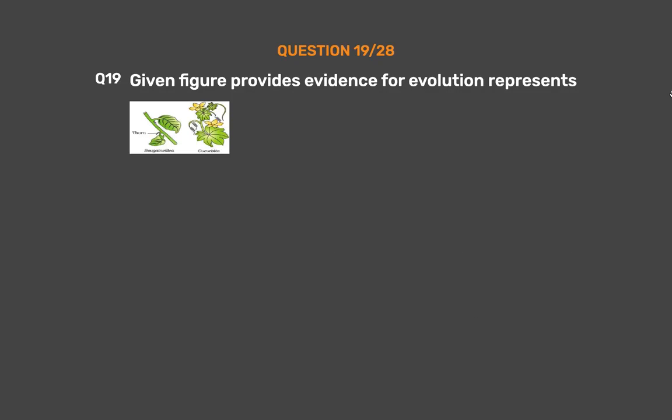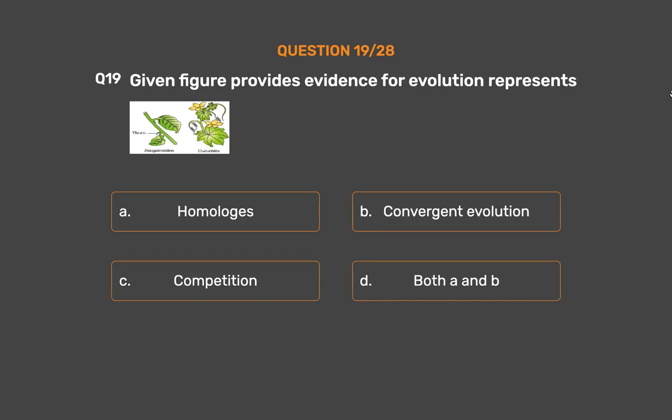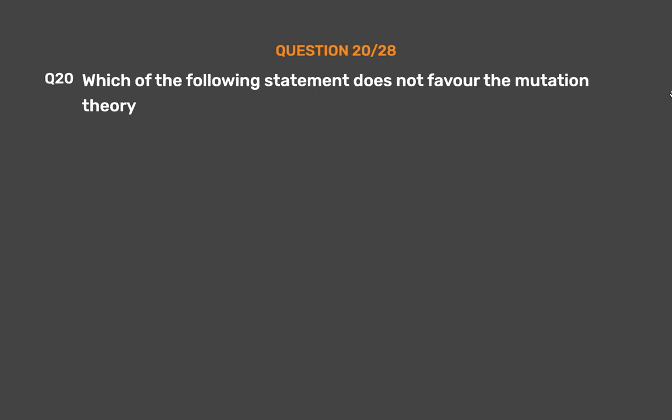Question number 19. The given figure provides evidence for evolution and represents: Option A. Homologies. Option B. Convergent evolution. Option C. Competition. Option D. Both A and B. The correct answer is Option A. Homologies.